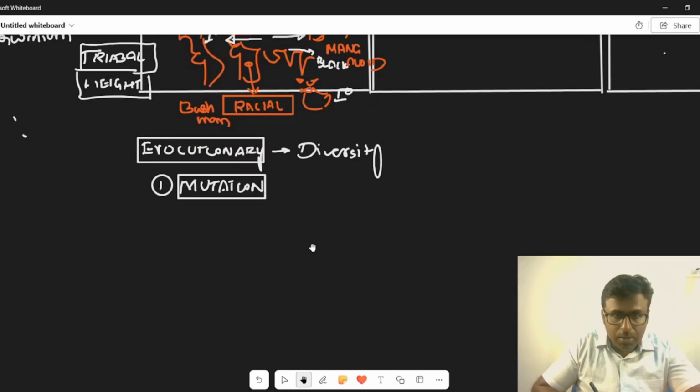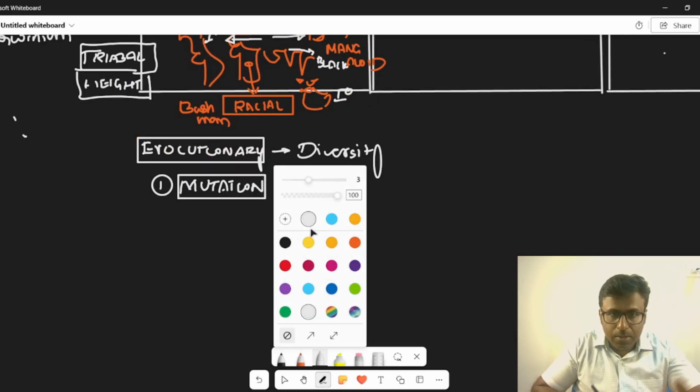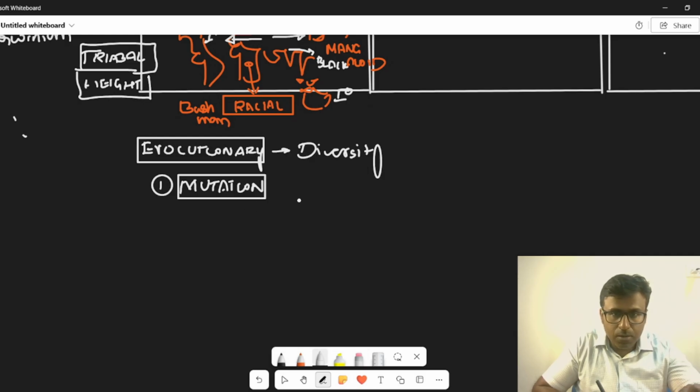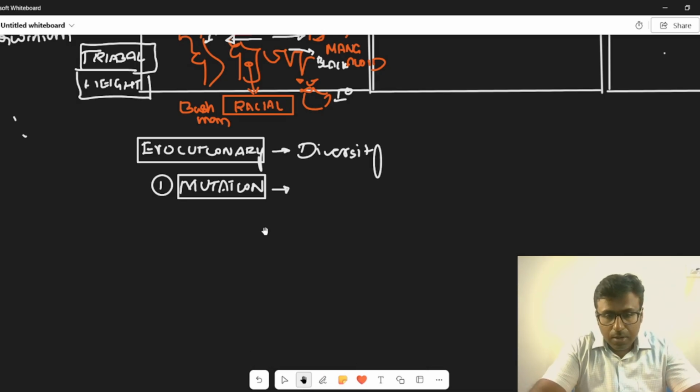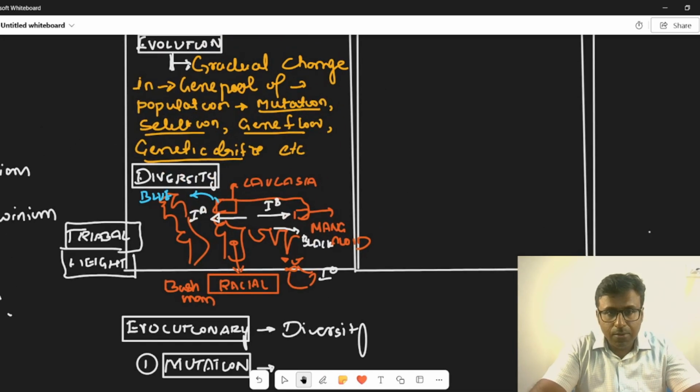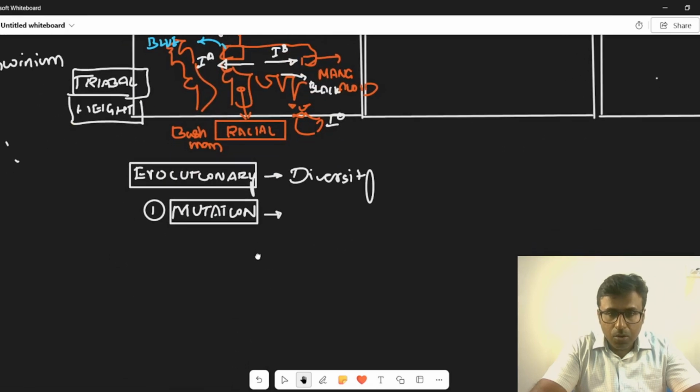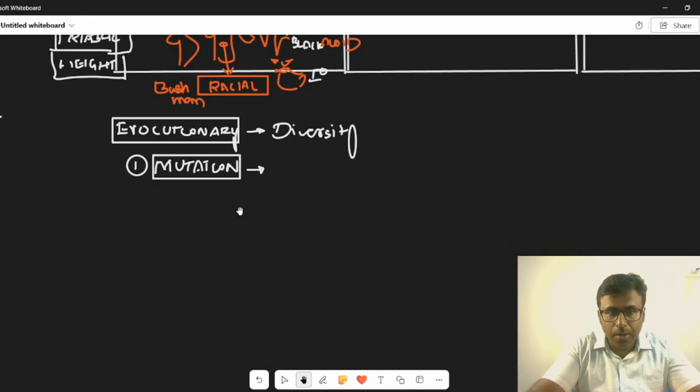So how do you write? This is where I think students make a mistake. Students write points. You should not write points. See, the question is the role of evolutionary forces in human diversity. You have discussed the definition and you have discussed the diversities as well. Here, you can tell me in what way the differences are created.